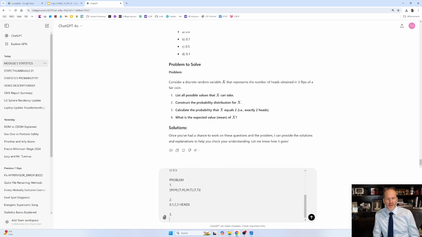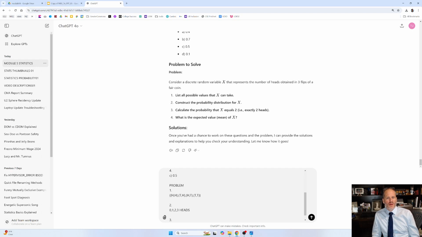So now calculate the probability that x equals 2. Exactly 2 heads. So let's logically think about it. We've got 3 flips, and we want to see 2 heads. That's hard to logically think about. I kind of like binomial. Success is heads, failure is tails.